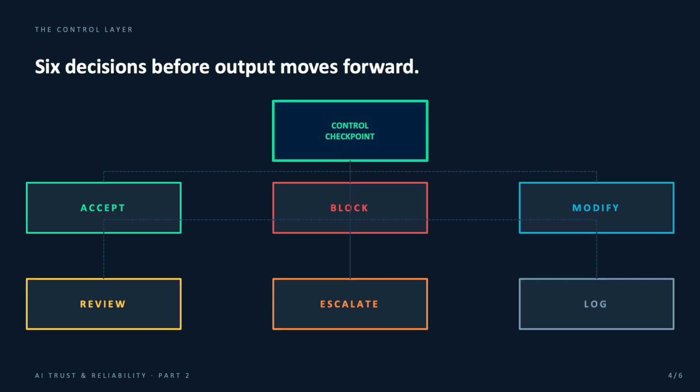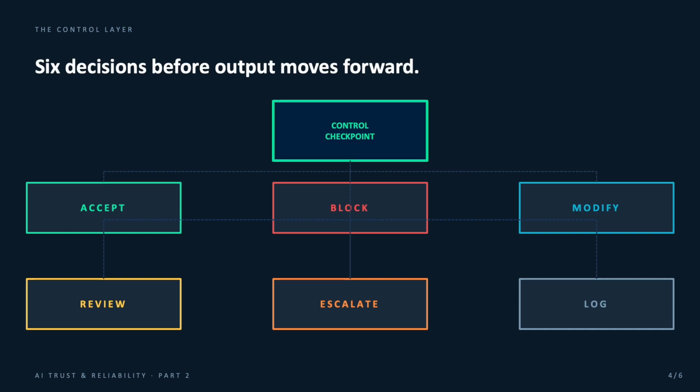The control layer is a checkpoint between AI output and downstream action. It asks one simple question: should this output move forward? And the answer should not always be yes. Sometimes the output can be accepted, sometimes it should be blocked, sometimes it should be modified, sometimes it should go to human review, sometimes it should be escalated, sometimes it should simply be logged for traceability.